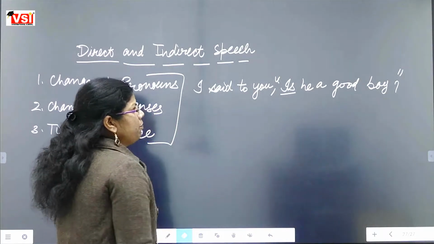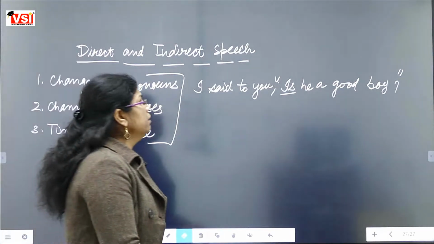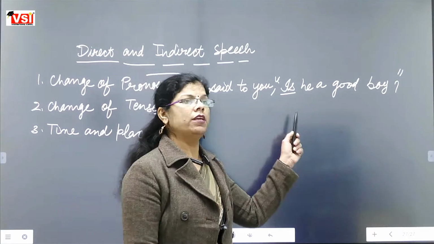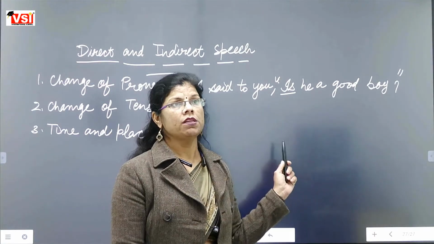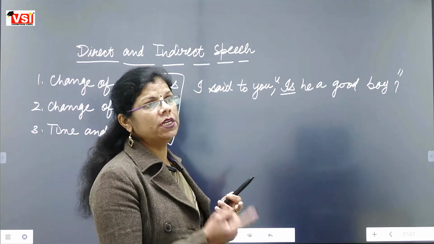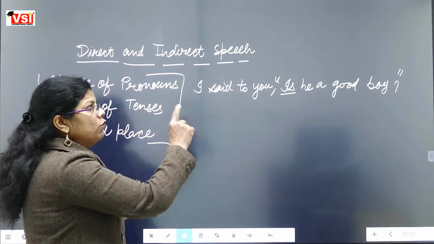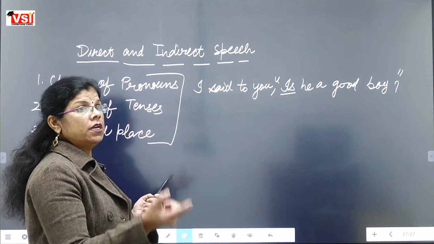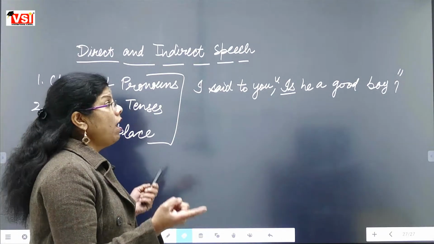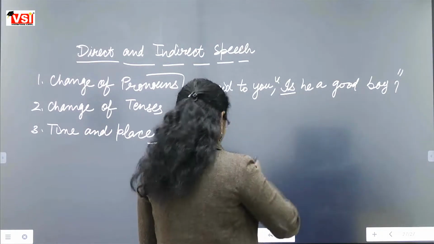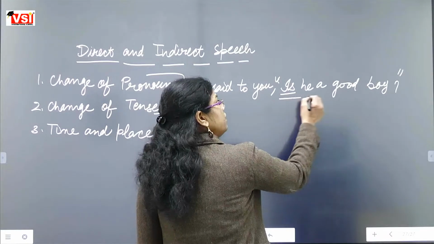One more thing should be kept in mind: when we change any interrogative direct speech sentence into indirect speech, we have to make it a declarative sentence. How can it be? See, this is an interrogative sentence.